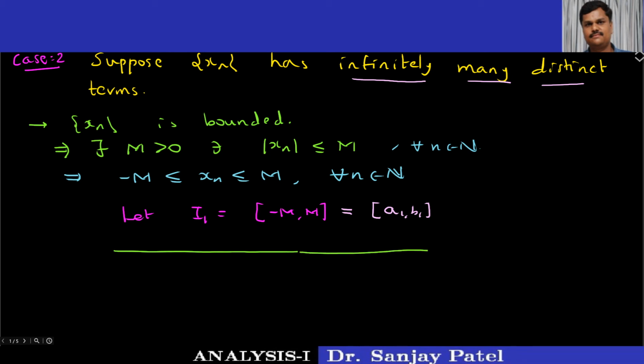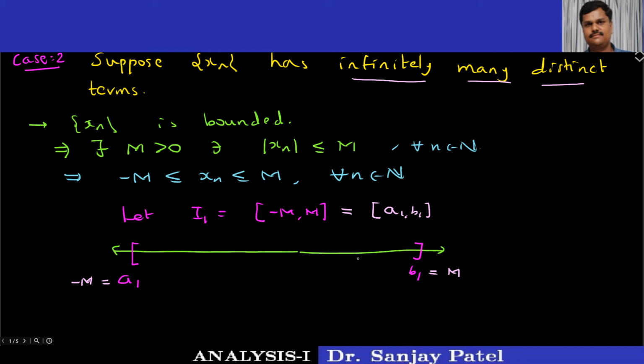So we have the interval minus m to plus m, like this, which I am calling a1 b1. So I will be writing here only a1 b1. This is our main interval. This is equal to minus m, and this is equal to plus m.